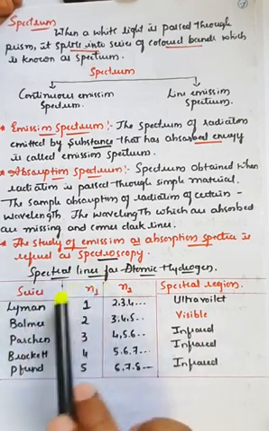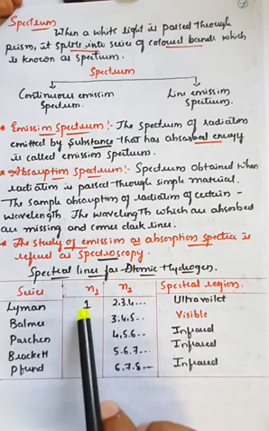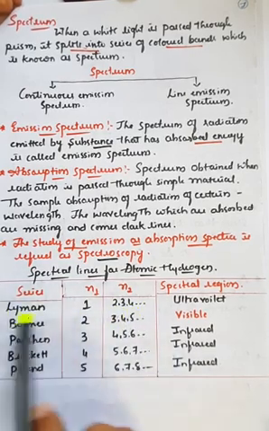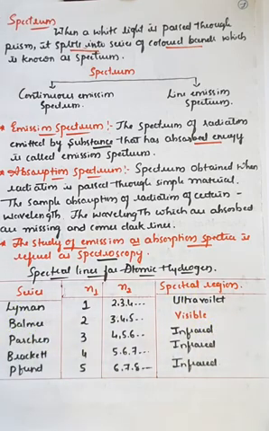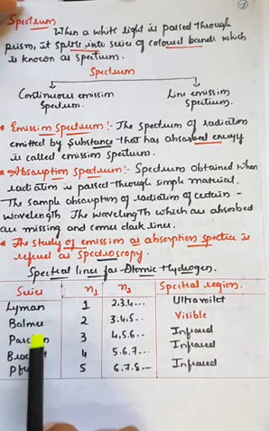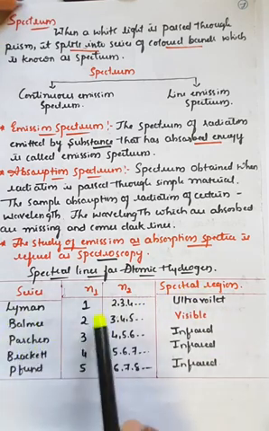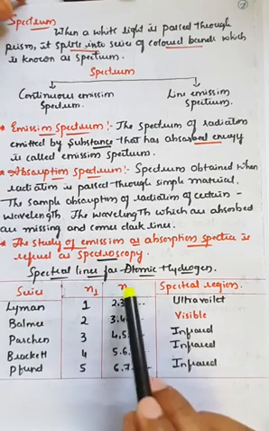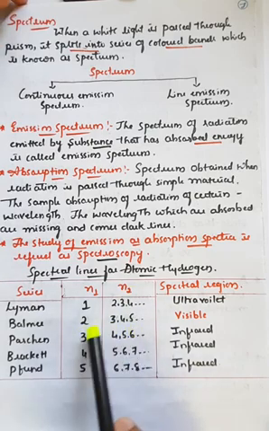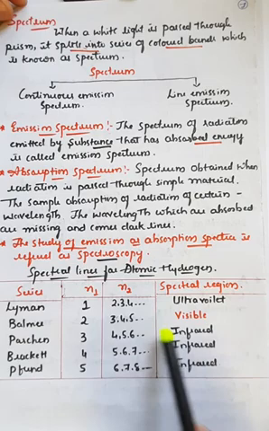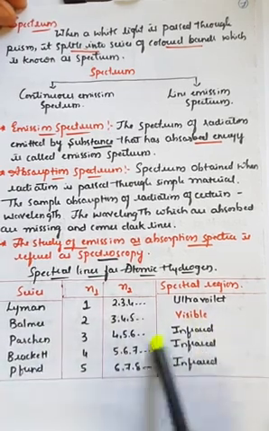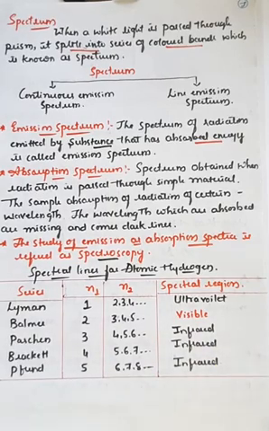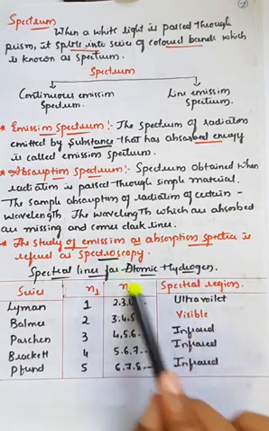In the Lyman series, the N1 value is 1 and N2 values are 2, 3, 4, and so on. The Lyman series is generally obtained in the ultraviolet region. Similarly, in the Balmer series, N1 is 2 and N2 is 3, 4, 5, and the spectral region is the visible region. The Paschen series, Brackett series, and Pfund series are obtained in the infrared region. So understand, there are 5 different types of series obtained in the case of atomic hydrogen.